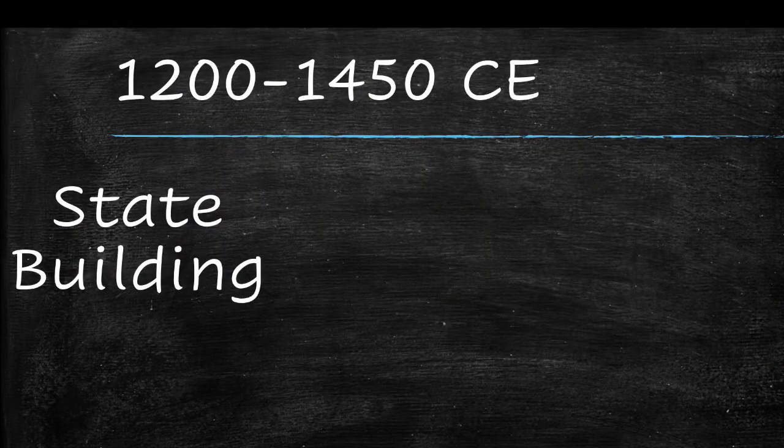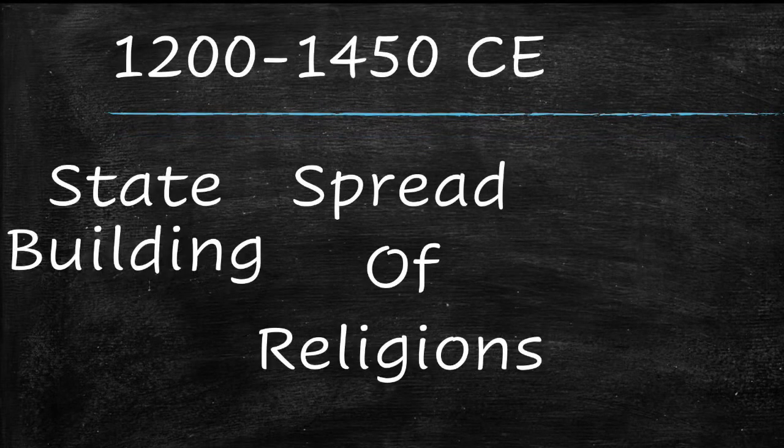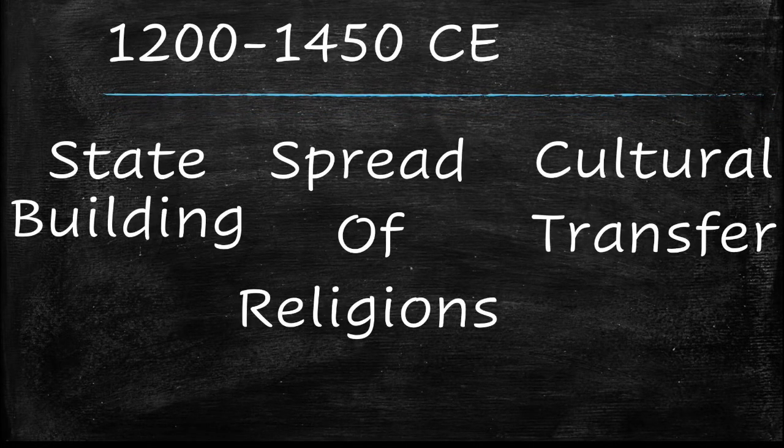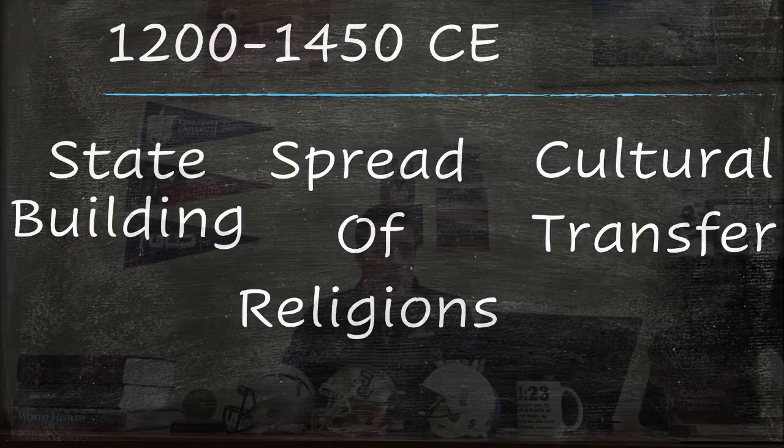We're starting at where historians consider the beginning of the modern world to be. And so the major theme of Unit 1 is what is a state and what is a modern state. In this video, we'll talk about 3 ways in which we see the development and growth of modern states. First, we'll examine the process in which multiple different states throughout the world grow in this period. Then we'll break down the spread of 3 major religions and their contributions to state building. And finally, we'll look at examples of cultural transfer and exchange of technologies and new ideas around the world.